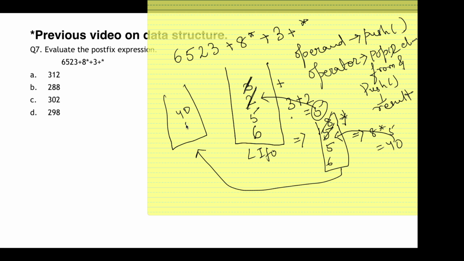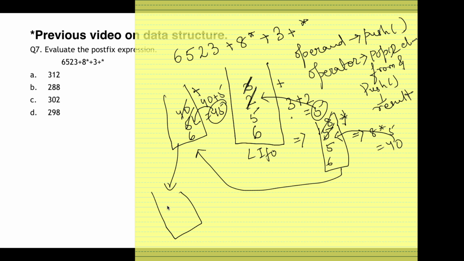It will be 40, 5 and 6. After star there is another operator, that is plus, so I'll pop out these two numbers. So 40 plus 5 will be 45, so 45 will be inserted into the stack, and my stack will look like this: 45 and 6. After this we have another operand, that is 3. Since it's an operand, it will be pushed into the stack.